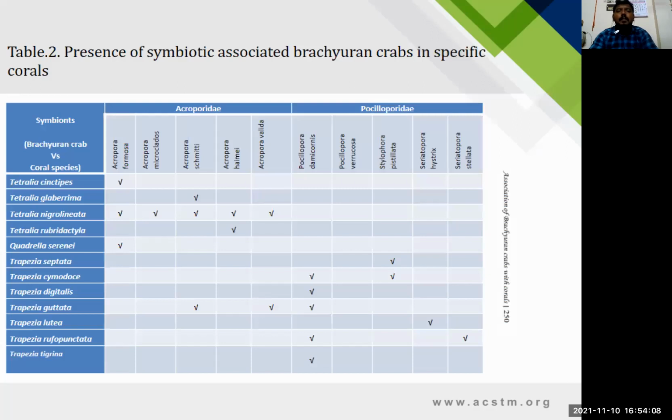Table 2 shows the presence of symbiotic associated brachyuran crabs in the specific corals. Of the 12 species, the Acroporidae include Acropora formosa, Acropora microphthalma, Acropora symmetrica, Acropora humilis and Acropora valida, and Pocillopora damicornis, Pocillopora verrucosa, Stylophora pistillata, Seriatopora hystrix and Seriatopora stellata. Ten of the 12 species are present exclusively on the Acroporidae and Pocilloporidae; the Tetralia families are present on the Acroporidae, and the Trapeziidae mainly on the Pocillopora.